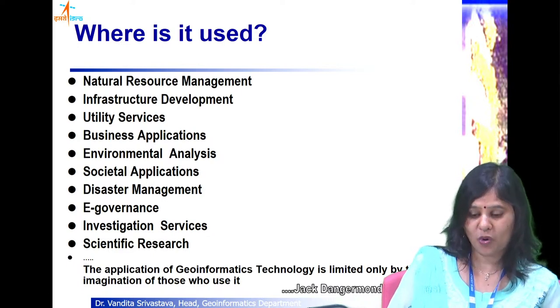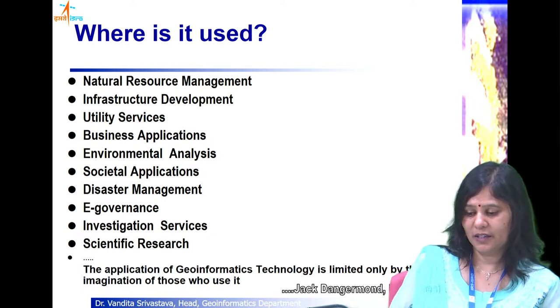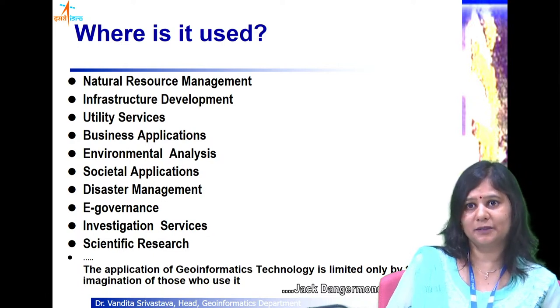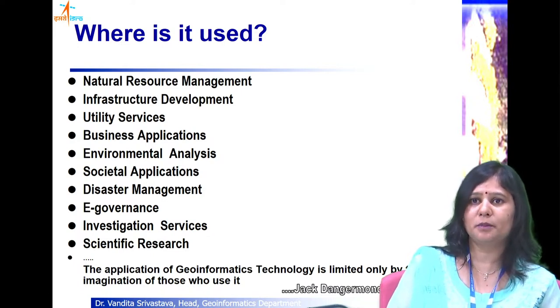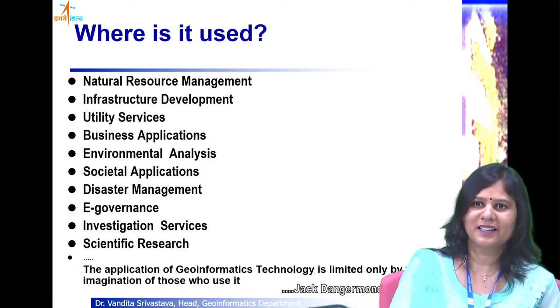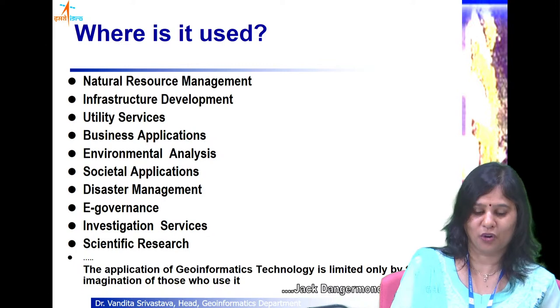This is a famous quote, a statement made by Jack Dangermond, who was the Esri president, and this is very much relevant even today, that a lot of applications of GIS are emerging, because everything that we see around us has got a geographic relevance, more or less.